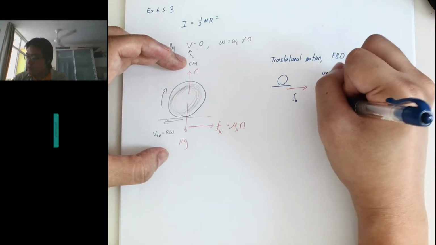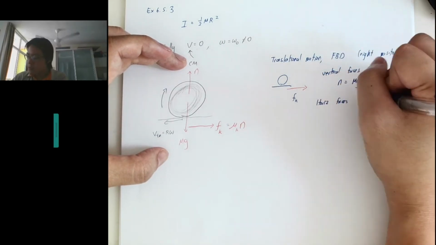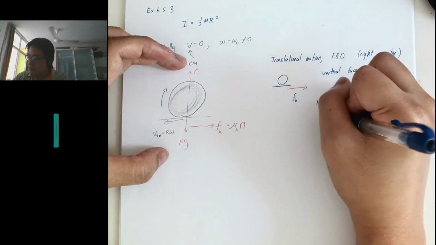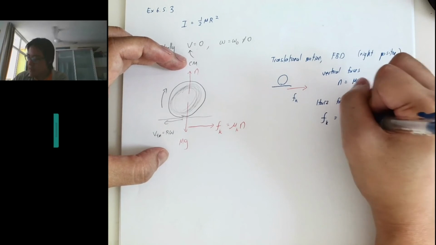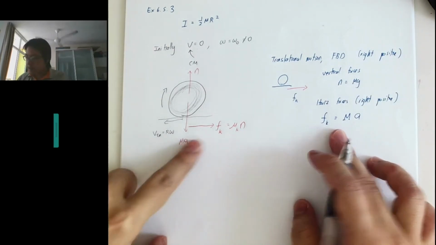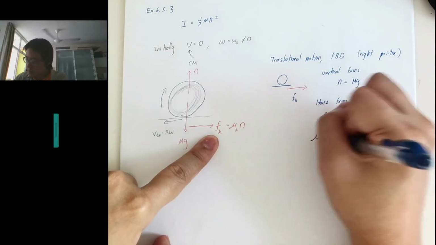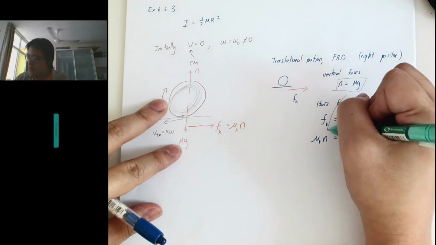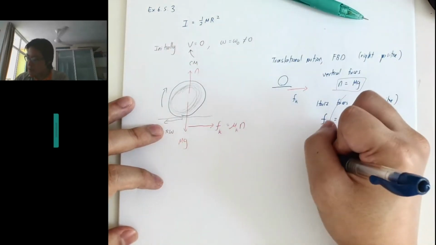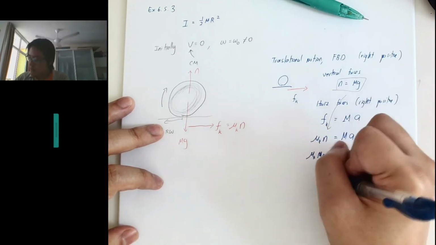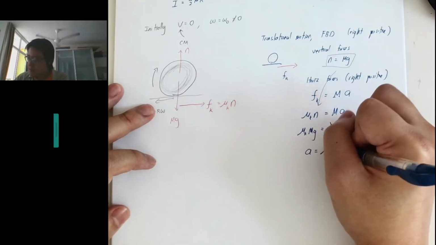For the horizontal forces, where we take right to be positive, the net force is equal to mass times the acceleration of the system. This Fk is given by mu k N, which is equal to ma, and N we know already is equal to mg. So we got mu k mg equals ma. From here we found the linear acceleration of the system is mu k g.